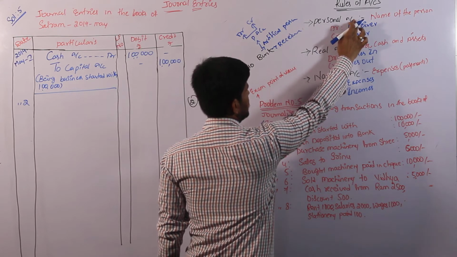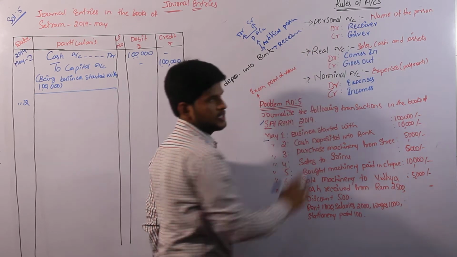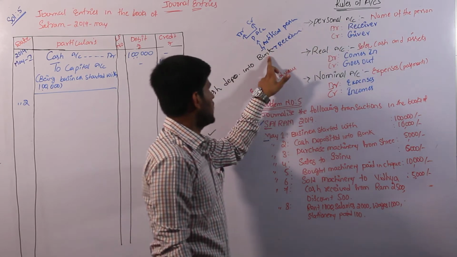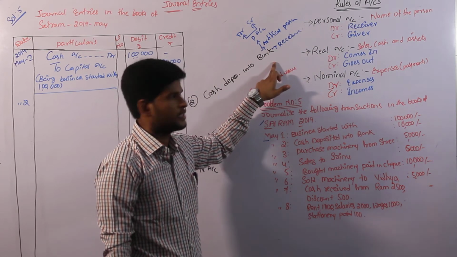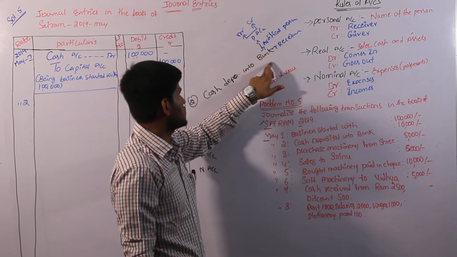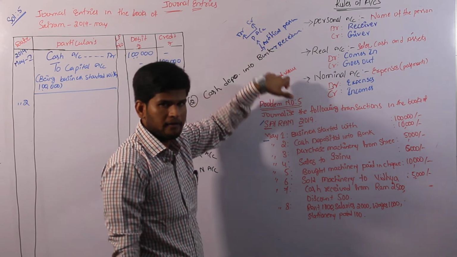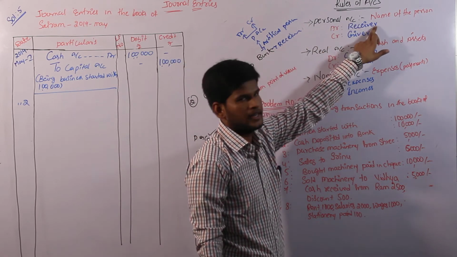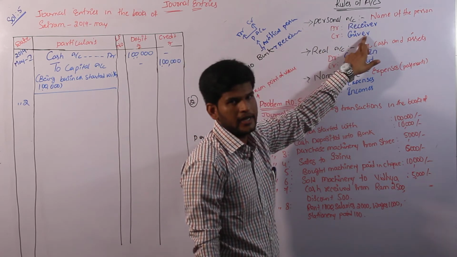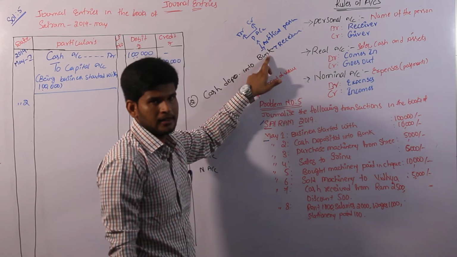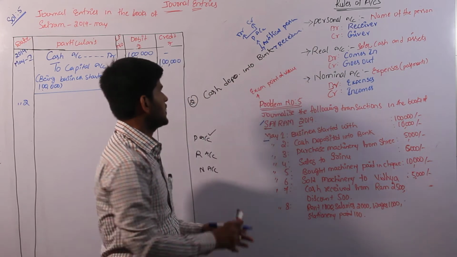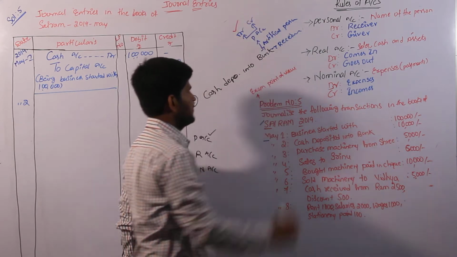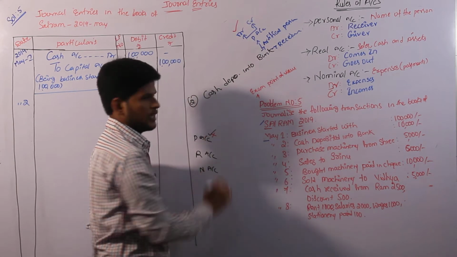According to personal account, the receiver is always on the debit side. In the debit side we write the receiver, in the credit side we write the giver. So into bank means the bank is receiving. That's the reason I am debiting the bank. So the personal account rule is satisfied.